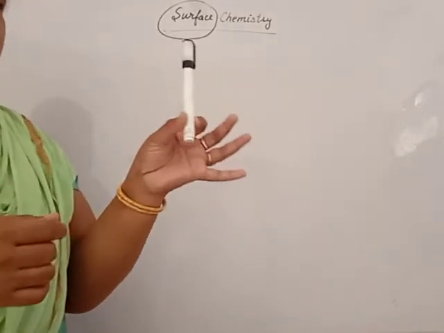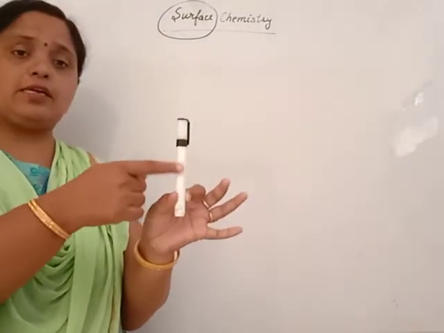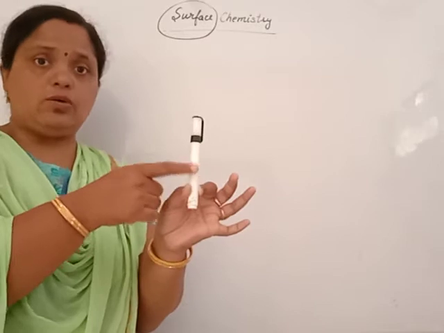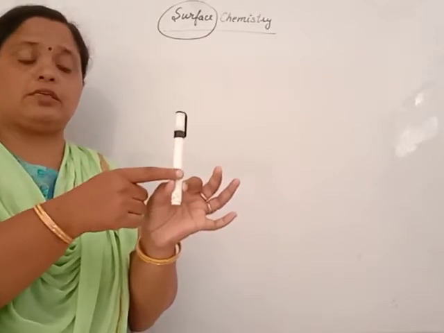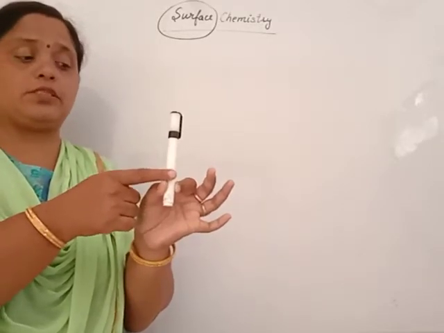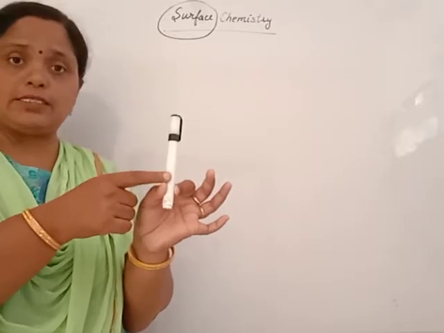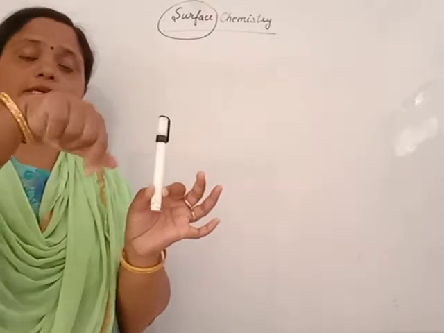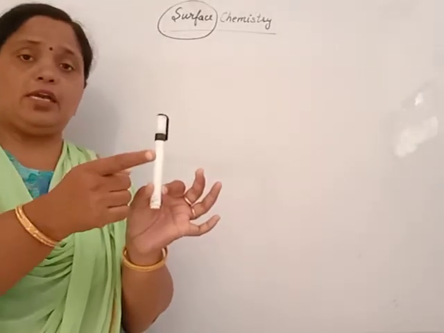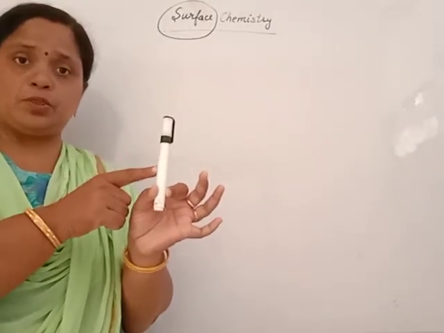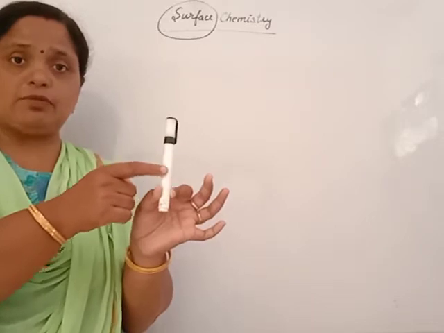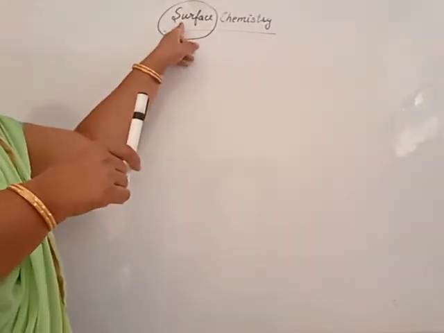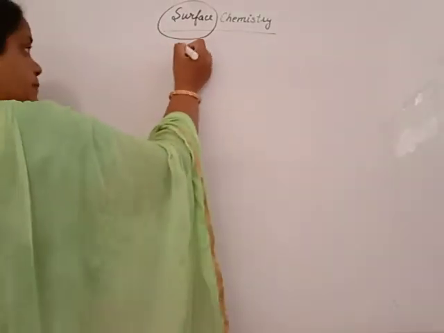Suppose this is the pen. Beta, it is a surface. This line or this area or this phase divides the two phases. The pen is made up of plastic. Plastic is the solid and the outer environment consists of air. Air is separated from the solid by this phase. Then this phase is known as surface or interface.